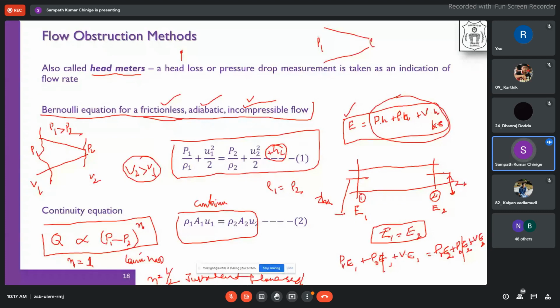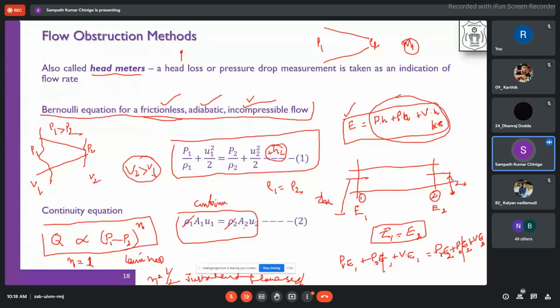It's not significant. That significance is defined by the Mach number. What is the Mach number? Based on that, we classify a flow to be compressible or incompressible in nature. So rho 1 is equivalent to rho 2. So the density will go away from the continuity equation. And so what is left over? A1 U1 is equivalent to A2 U2.